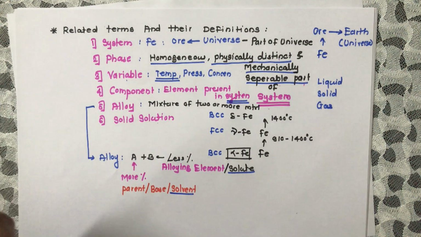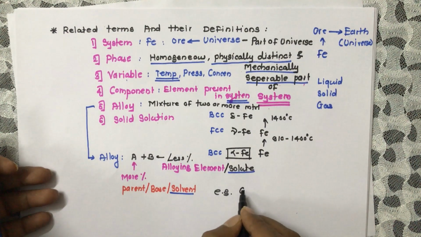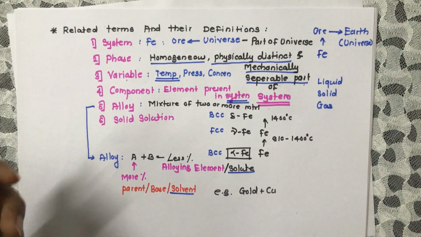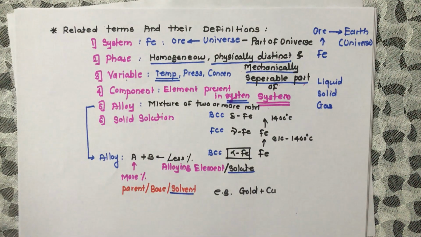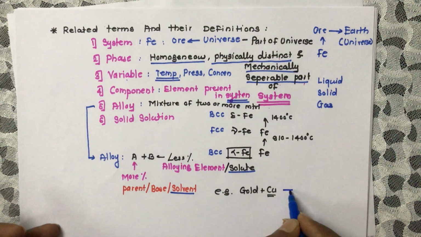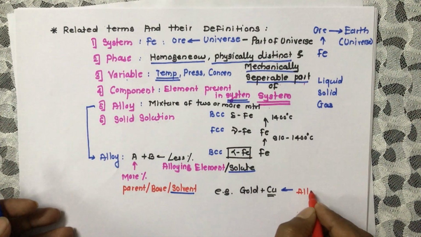Let us consider one example of gold, for example gold plus copper. Now as we are observing different types of ornaments like rings, necklaces, bangles, in those necklaces, bangles and rings we are adding the copper, which is having the less percentage. So in that case, whatever we are getting when we add these two, we are getting the alloy.